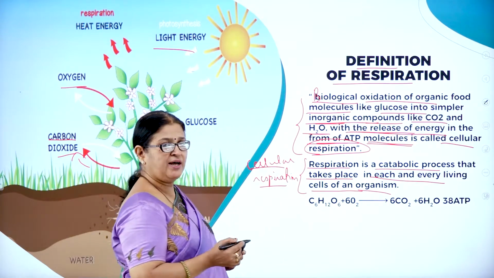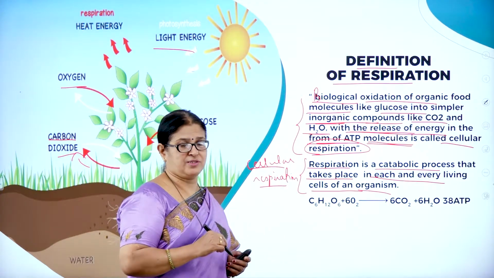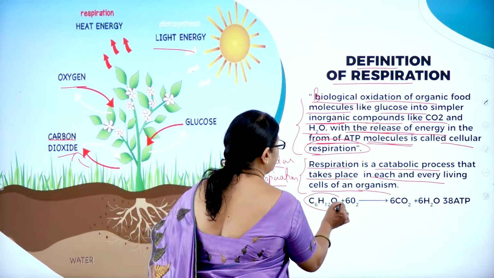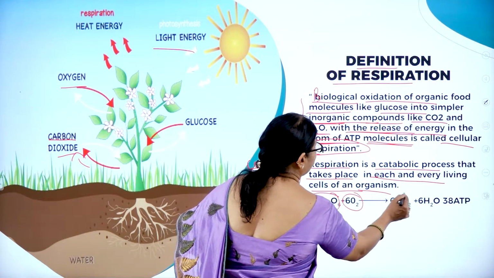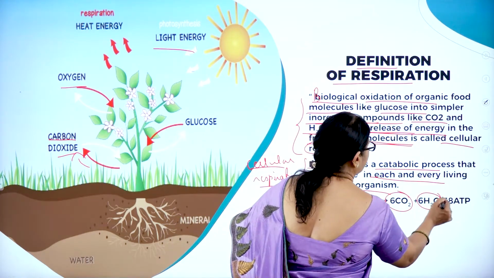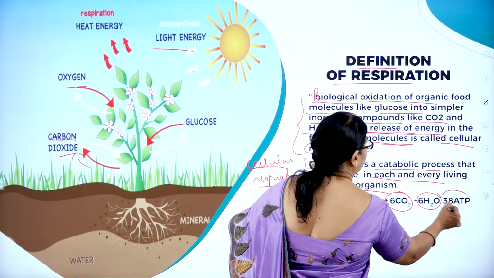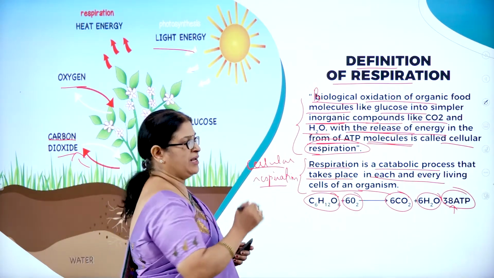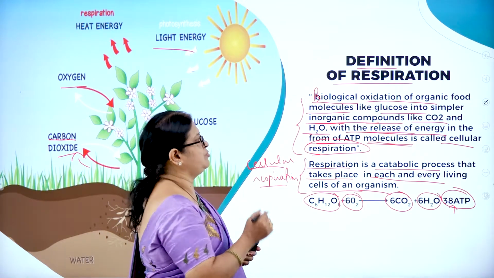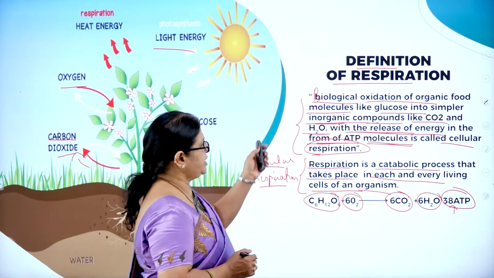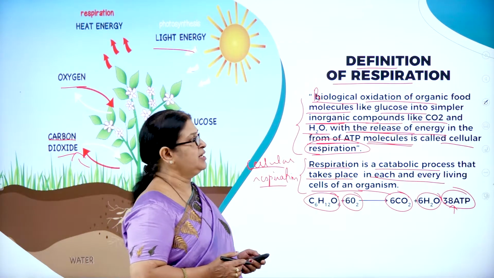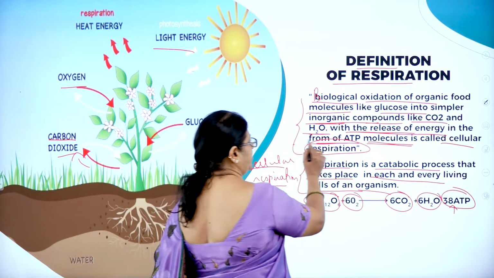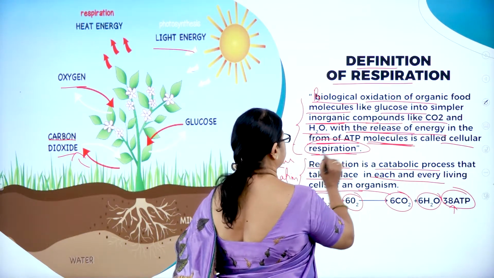So respiration is a catabolic process, a breakdown process, a destructive process where glucose is broken down in presence of oxygen into carbon dioxide and water, thereby releasing energy in the form of ATP molecules. It is a biological oxidation of organic food molecules like glucose into simpler inorganic compounds like carbon dioxide and water with the release of energy in the form of ATP molecules, called cellular respiration.